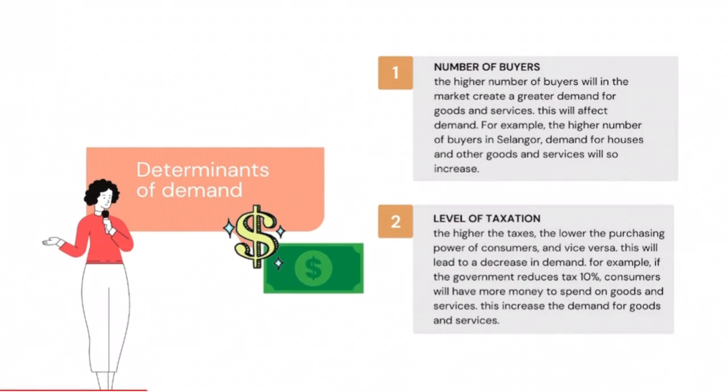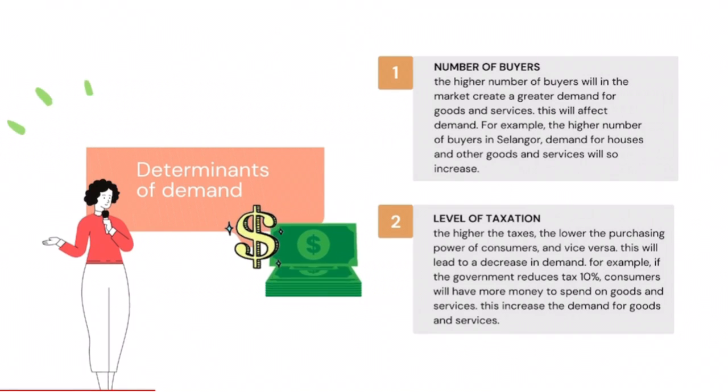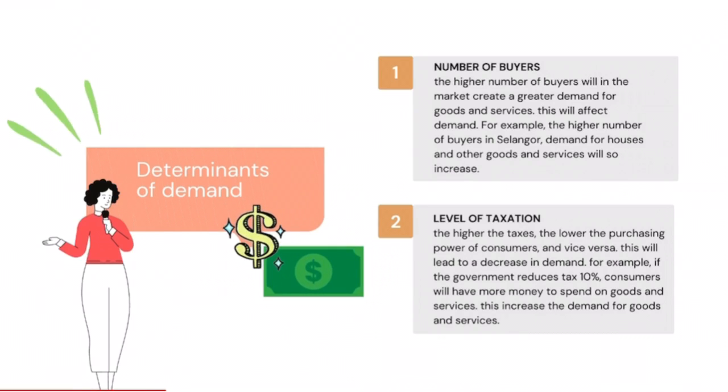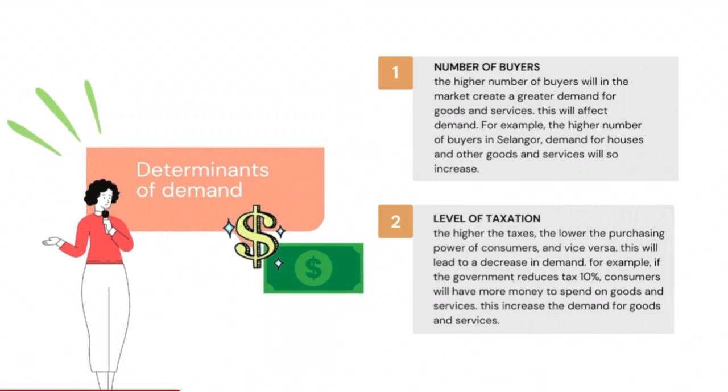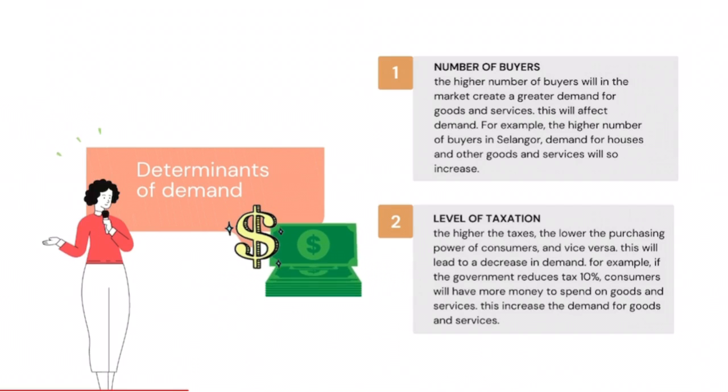Determinants of demand. The first one is number of buyers. A higher number of buyers in the market creates a greater demand for goods and services. This will affect demand. For example, with a higher number of buyers in Selangor, demand for houses and other goods and services will also increase. The second one is level of taxation.